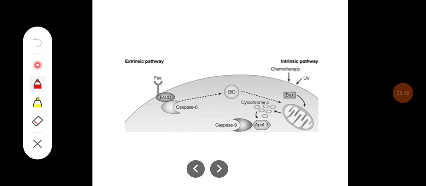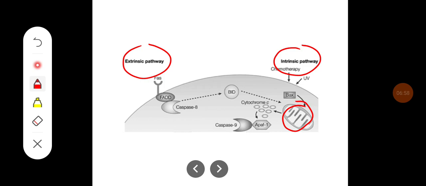So this diagram shows the extrinsic pathway and the intrinsic pathway. The intrinsic pathway is going to lead to mitochondrial injury, and BAX is going to influence it, acting as a regulator. Ultimately, the mitochondrial injury leads to release of cytochrome C, which leads to formation of caspase 9.